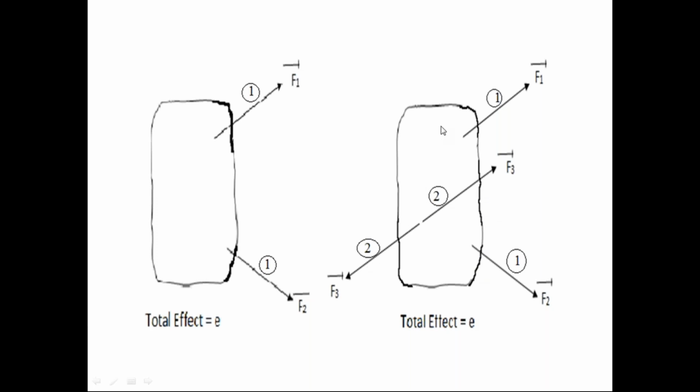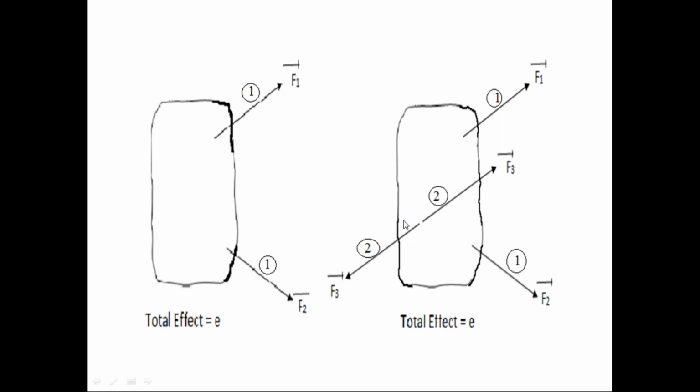Then move from the second diagram to the first diagram. Let's consider this rigid body subjected to the first force system and also the second force system. So check this diagram please. Here the rigid body is subjected to the first force system and also the second force system. Because of the first force system and second force system, the total effect on the rigid body is E. This E is the total effect on the rigid body due to the first force system and also the second force system. Then coming to this diagram, here we remove the second force system from the rigid body.